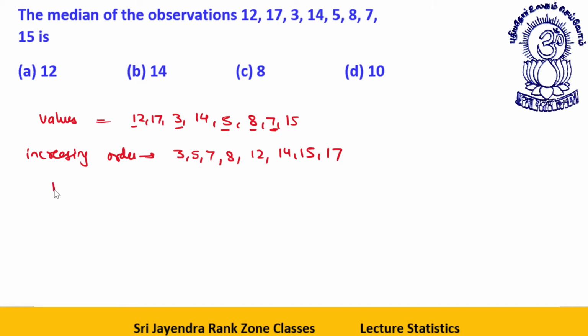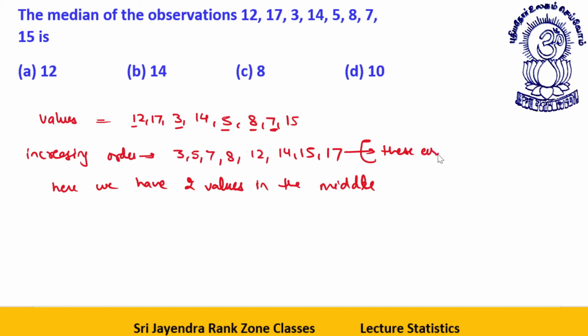Now here we have two values in the middle. Why? Because these are an even number of values.